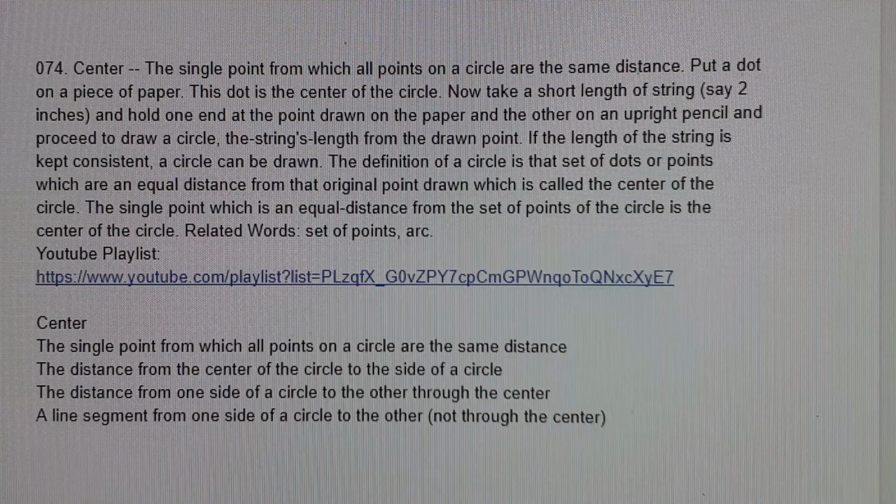The single point which is an equal distance from the set of points of the circle is the center of the circle. Related words: set of points, arc.